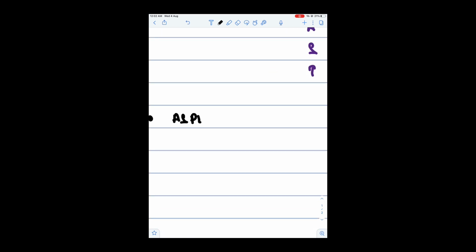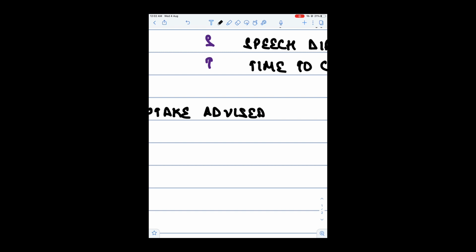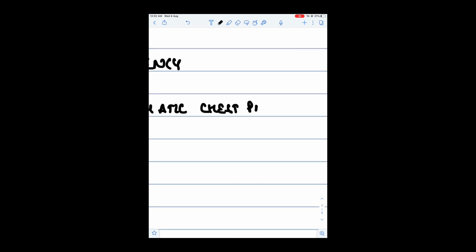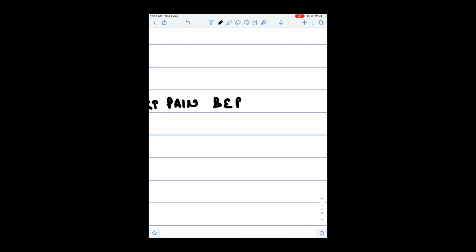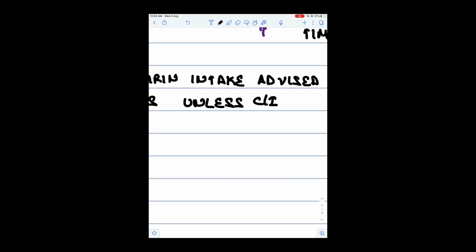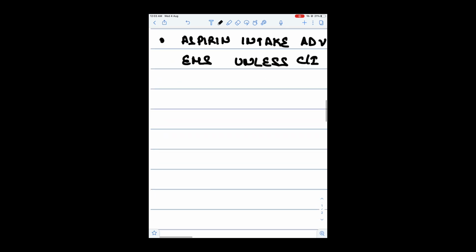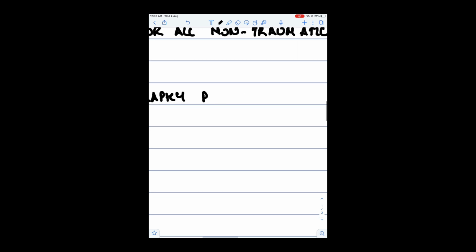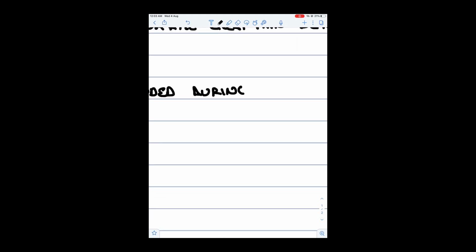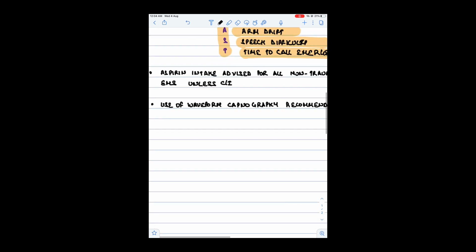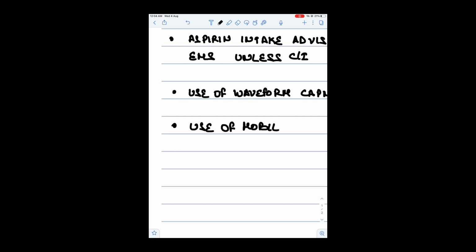Another point is aspirin intake is advised for all non-traumatic chest pain before arrival of emergency services unless contraindicated. Use of waveform capnography is recommended during bag and mask ventilation too. Use of mobile technology is reasonable and should be encouraged.